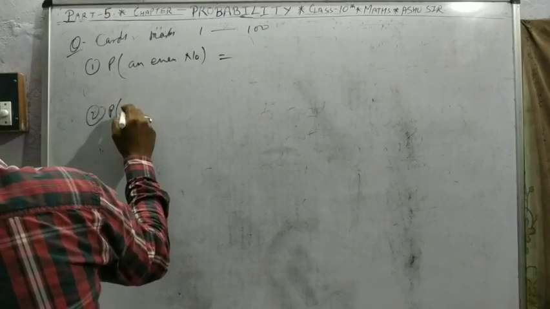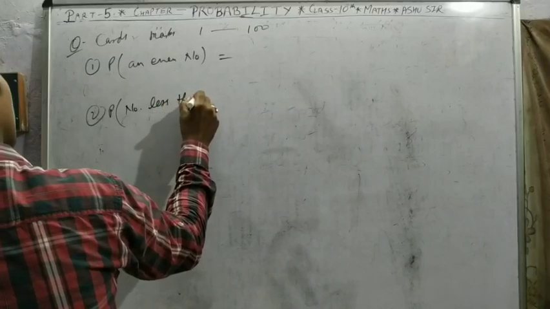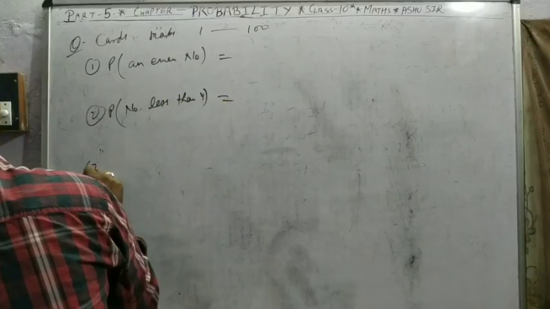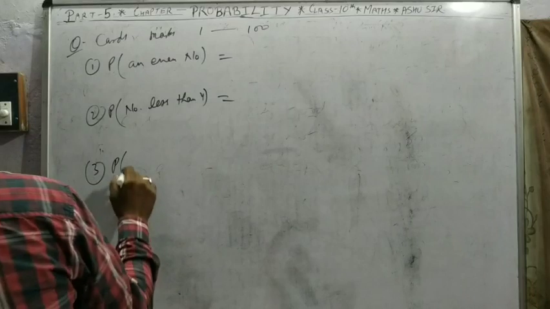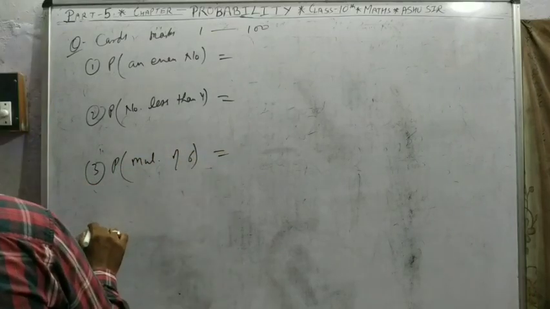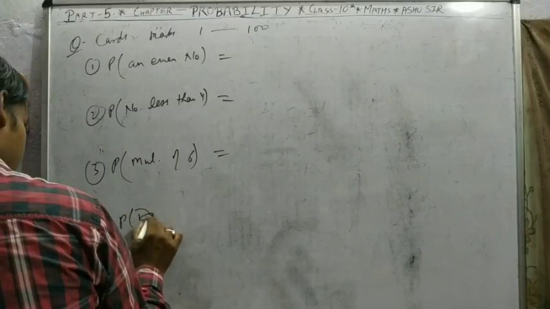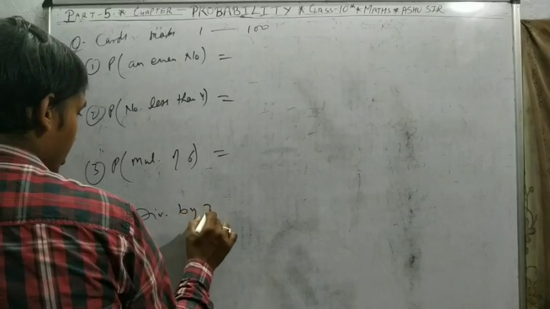Probability that the card is a number less than 4. Probability that the card is a multiple of 6. Probability that the card is divisible by 3.